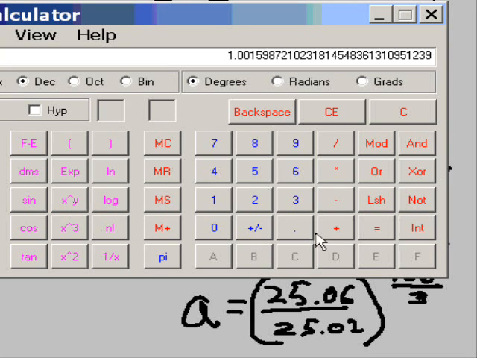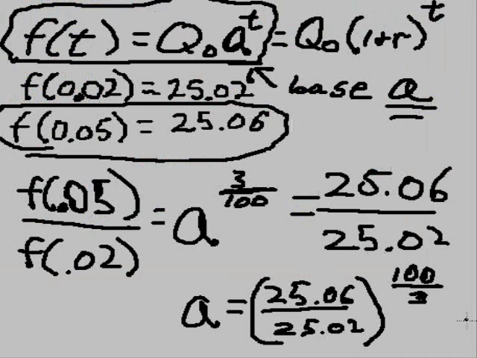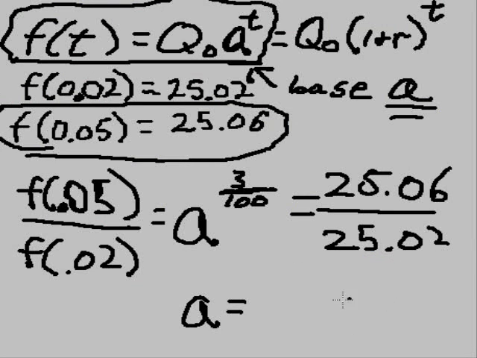Now, that's going to be raised to what power? 100 divided by 3, in parentheses. Done. And now I click on the exponent button. And I get 1.05. Good enough. So all of this is equal to 1.05. My base is 1.05.